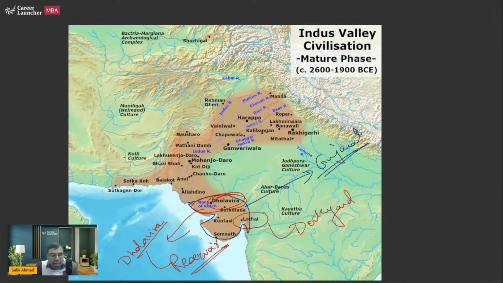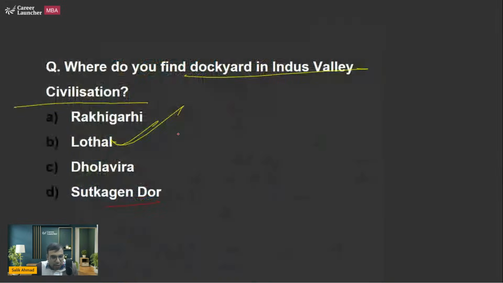Okay. Similarly, there was one more option, Sutkagendor. Here it is. It is in Pakistan's Balochistan region, or Balochistan province. So these are the things you should know. Dholavira was also added to the UNESCO World Heritage Sites. Okay. So that's what you should know. So here B is the right answer. And I have told you about Rakhigarhi, one of the largest sites of the Indus Valley civilization, in Haryana.